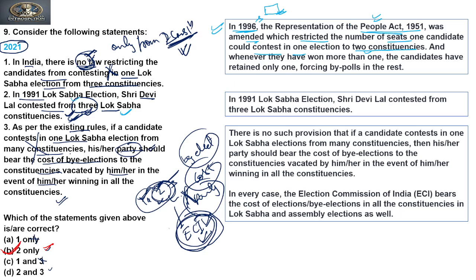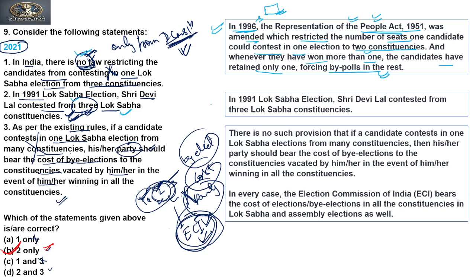So there is a law that can restrict, and earlier also there was a law which talked about contesting elections from more than one constituency. Clear? And whenever they have won more than one, the candidate retains only one, forcing a bypoll in the rest.